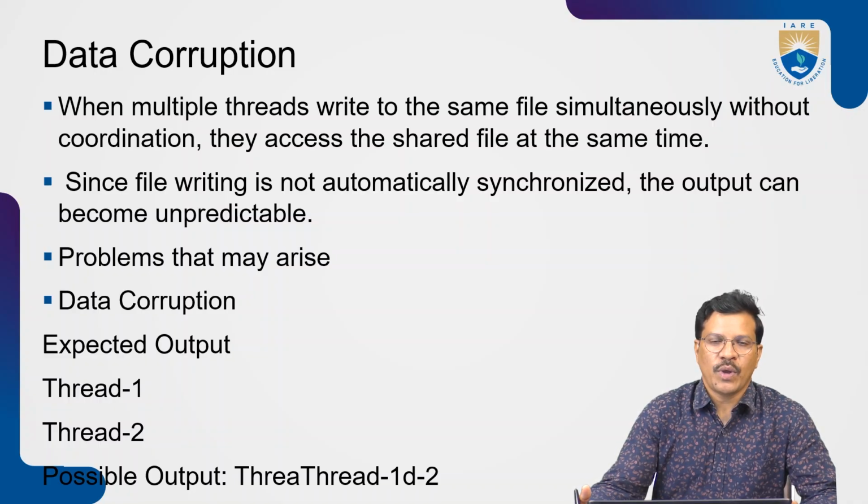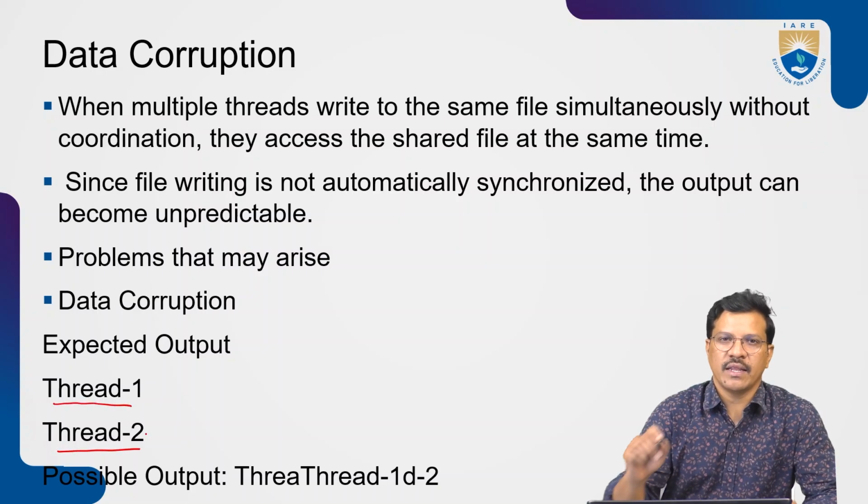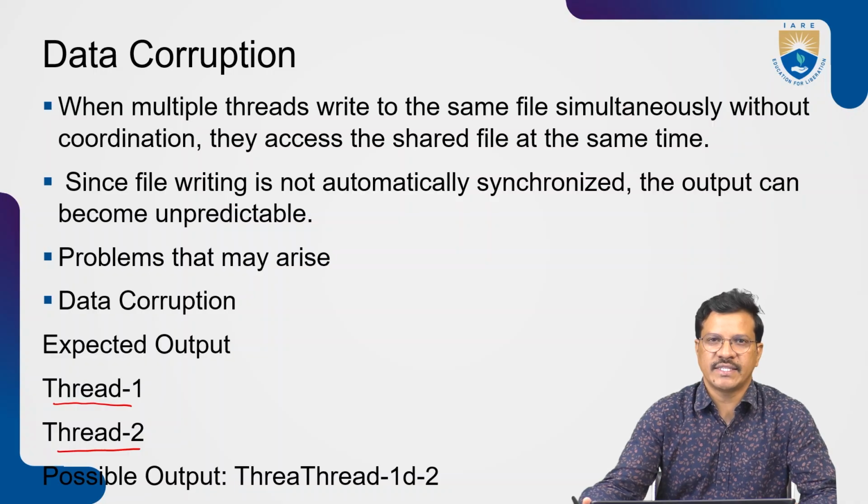Suppose we have created thread 1 in a Java program and we have created another thread 2. I want to write text like "thread-1" and "thread-2" into the same file. The file name may be output.txt.